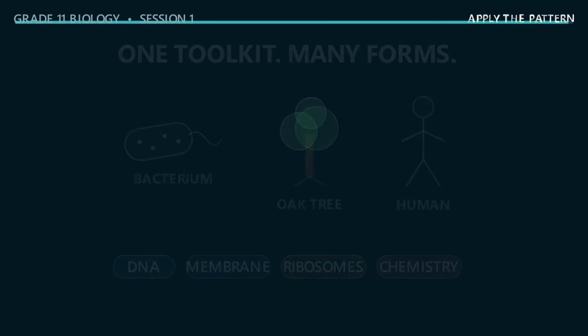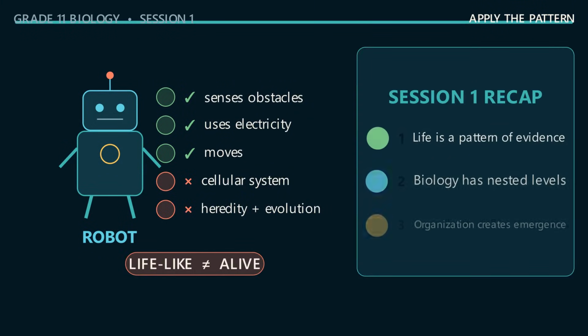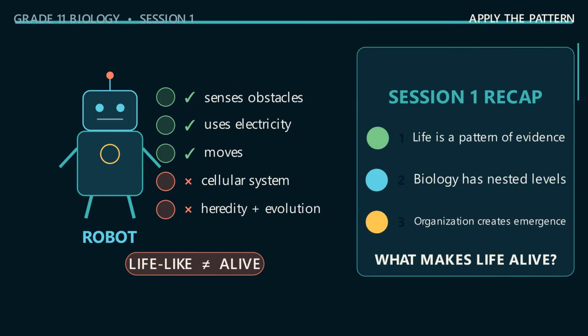Apply the pattern to a robot. It may sense obstacles, use electricity, and move, but those lifelike behaviors are not enough. It lacks the complete cellular, metabolic, hereditary, and evolutionary organization of life.